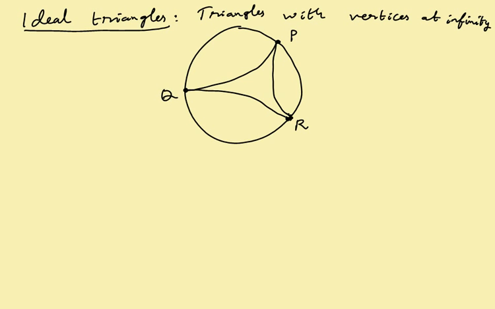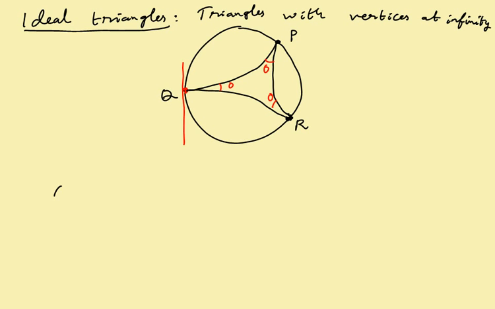Incidentally, one thing we'll see which we'll use later is, remember that both these geodesics are perpendicular to this line. So each of these angles is actually 0. So this is a curious object. It has all its vertices at infinity, even though there are 3 geodesics. There's no Euclidean analog of this. All its angles are 0.